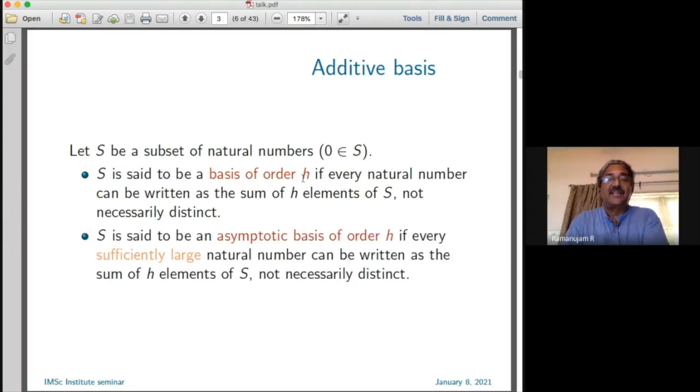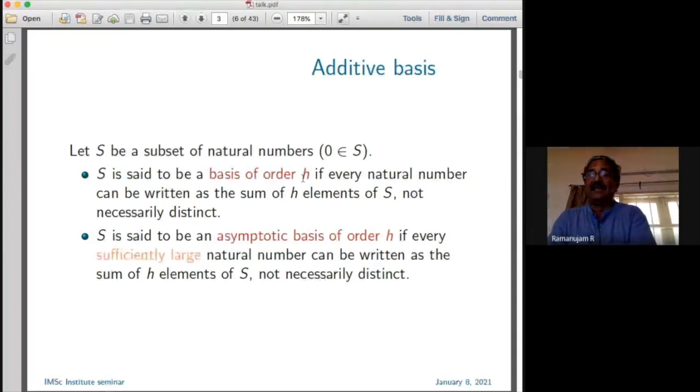S is said to be an asymptotic basis of order H if every sufficiently large natural number can be written as the sum of H elements of S. Basically, you allow finitely many counterexamples, and beyond a point, all these numbers can be expressed using some order. Now, Lagrange's theorem gives you one basis, the squares, and you have various powers coming up from Waring's theorem.